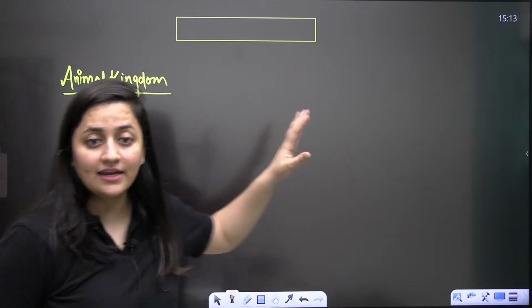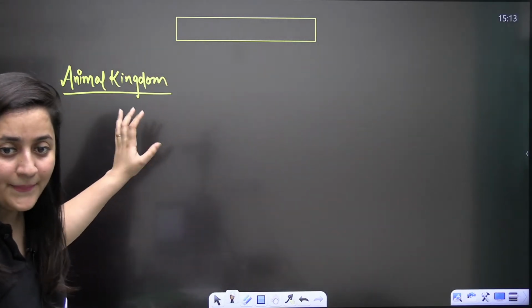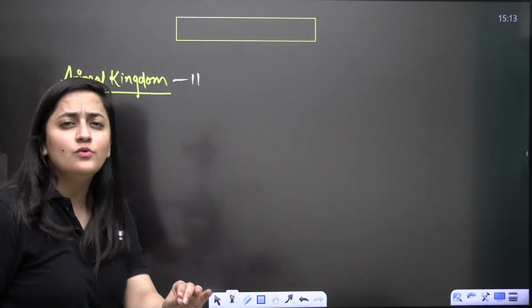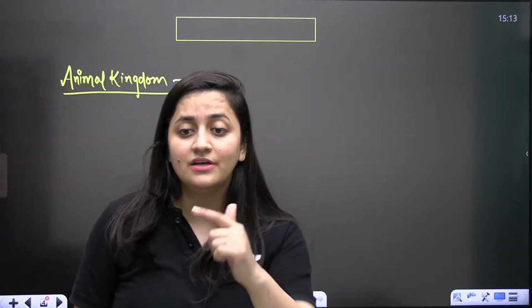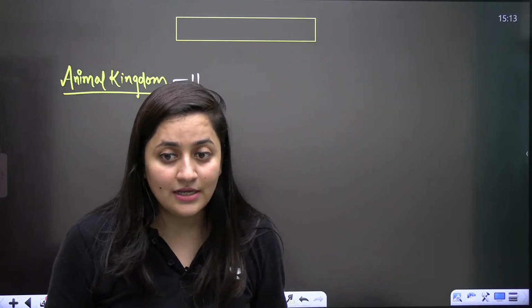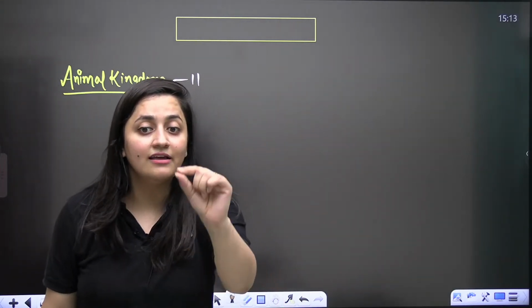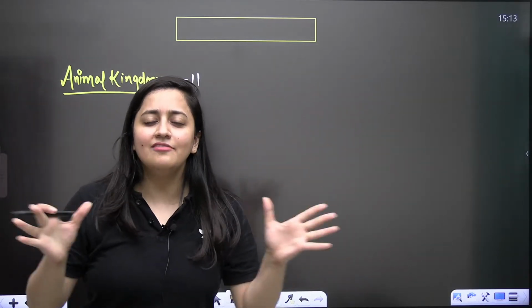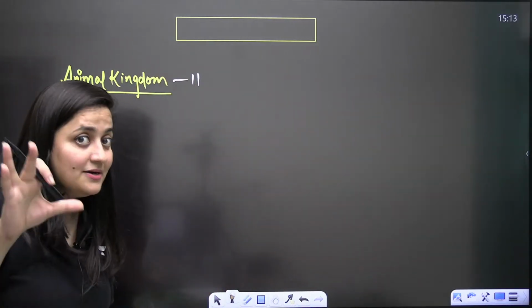How many phylums are there in the animal kingdom? All of you, please revert. Exactly. So we have the 11 phylums. Can you write down the names of all those 11 phylums in the chat section right now? I challenge you to write the names of the 11 phylums in the chat section and in a proper sequence.